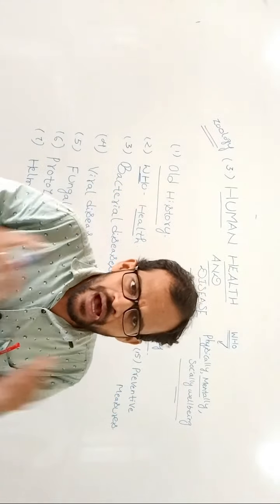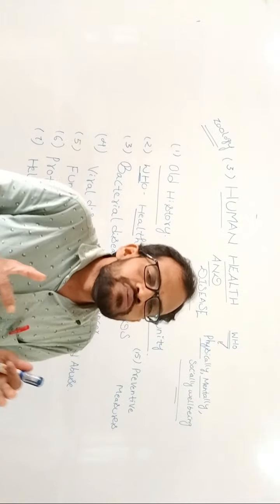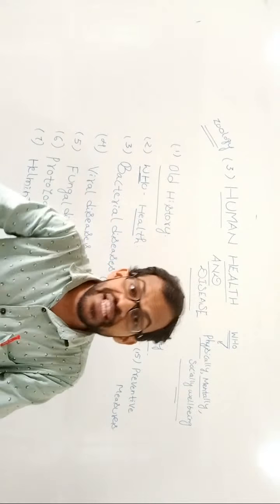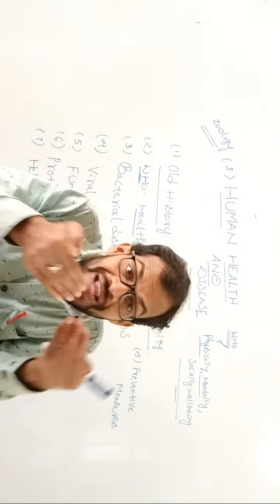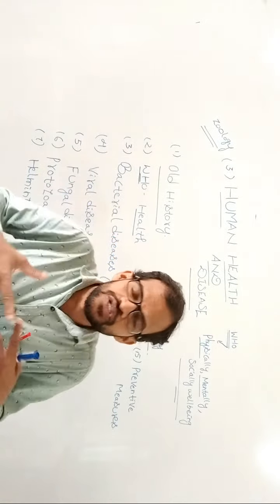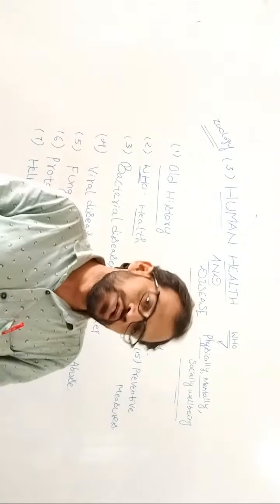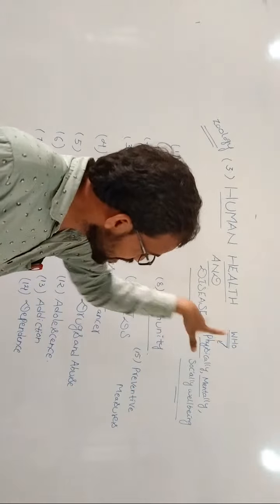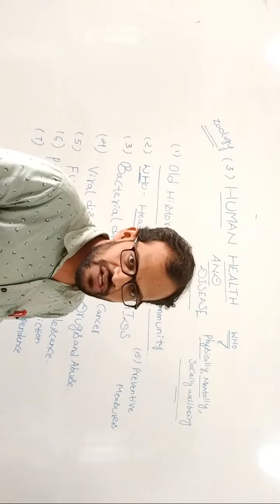Social well-being means you always maintain good relationships in society, with friends, parents, and relatives. Good relationships help you maintain good health. That is the exact definition of health.